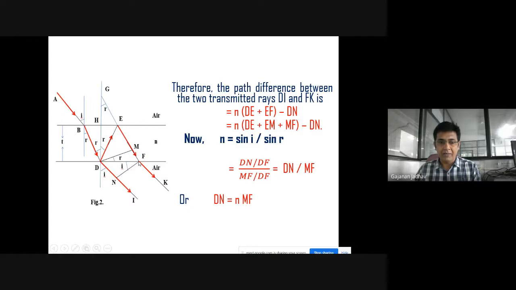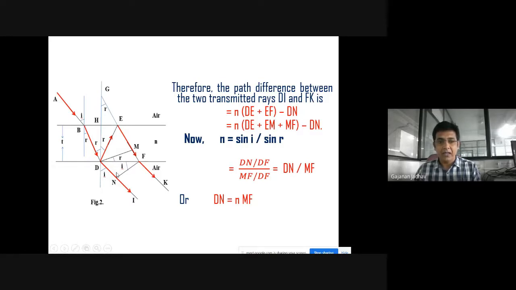That means when this ray reaches a point K, we can say, when a ray of refracted light from D reaches at N, then what happens? This reflected light will reach at E, then it will fall on this inner surface at F, and then it will come out. So there is a phase difference, there is a path difference. So likewise, we can write here N of DE plus EF. This DE plus EF minus you will have to deduct DN.